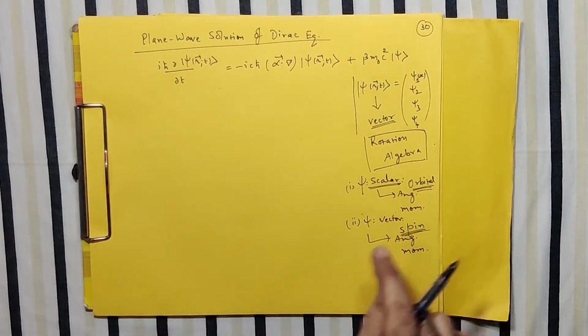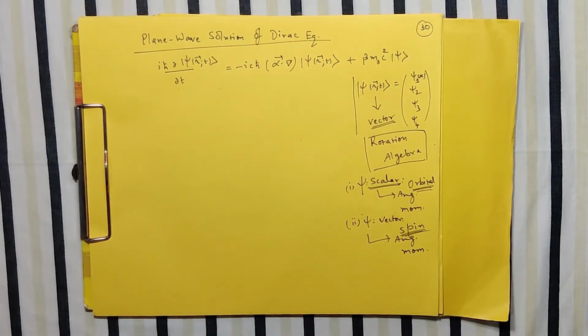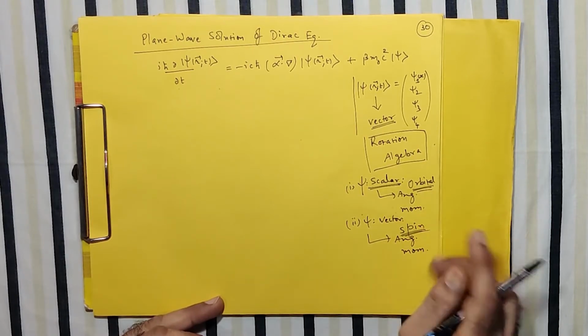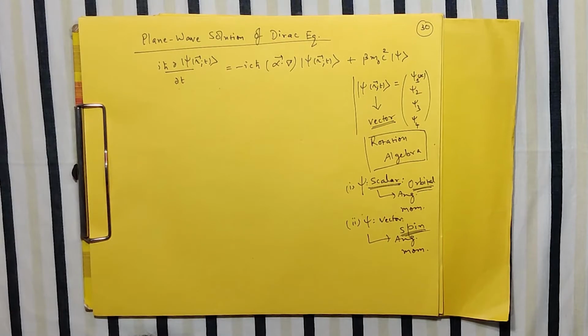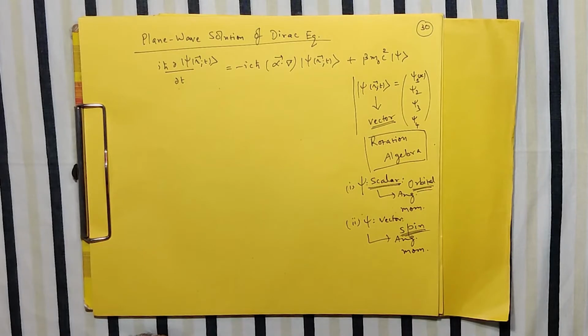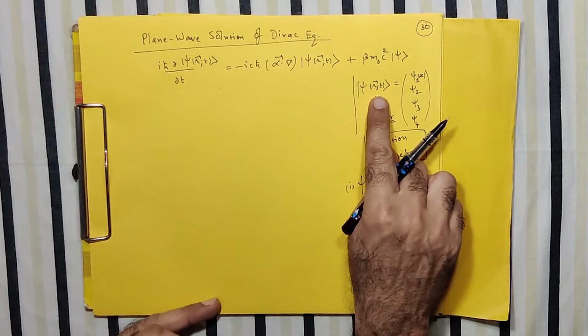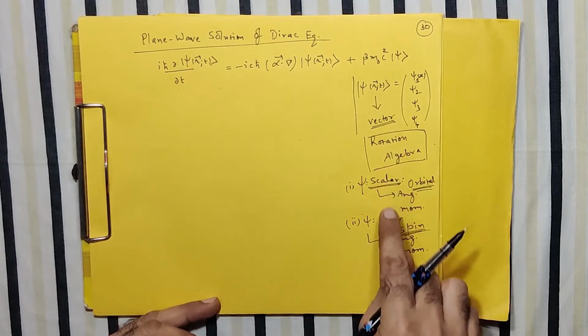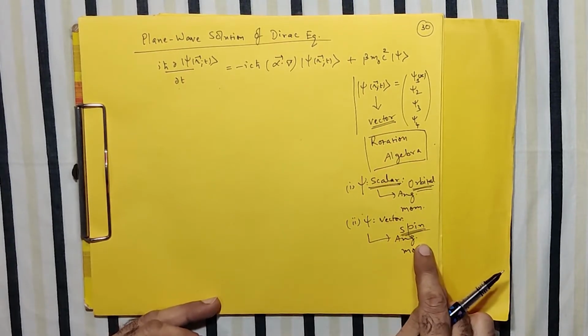The spin matrices, the Pauli matrices which we are familiar with, unlike orbital angular momentum, do not depend on space and time coordinates. They are simply numbers, but they are playing the role of the orbital angular momentum, and they produce the infinitesimally small rotation. And combining these two, we get the total angular momentum. So in fact, this is enough of a hint for us that whenever the state function describing a particle is written as a vector quantity, then it automatically includes the spin angular momentum.